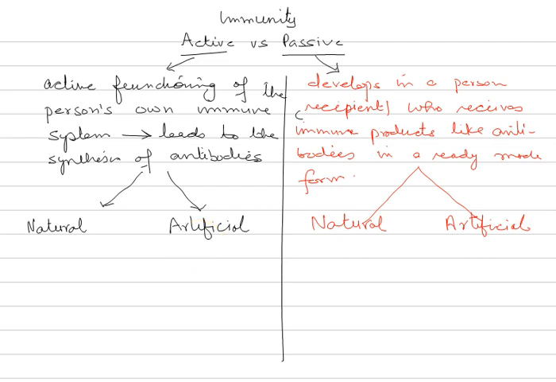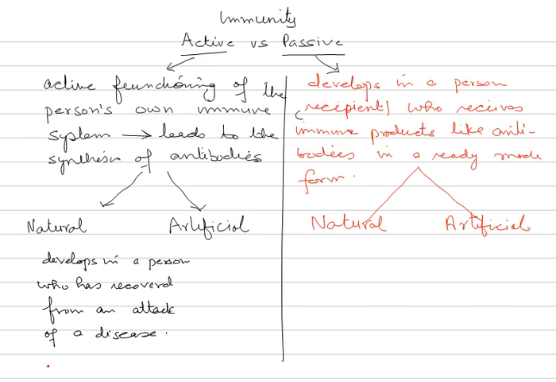Now, natural immunity is one which develops in a person who has recovered from an attack of a disease. A very common example, if you see, is for example smallpox.